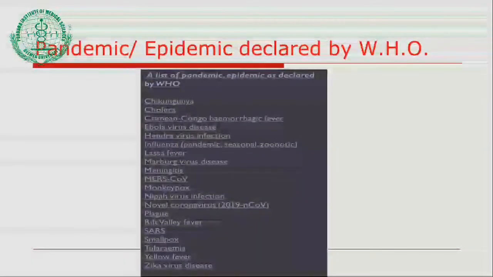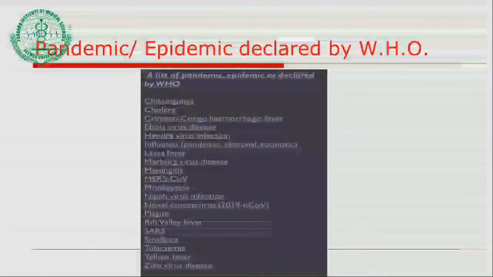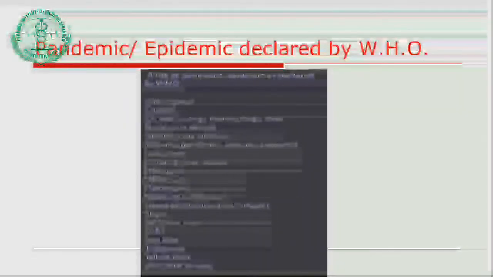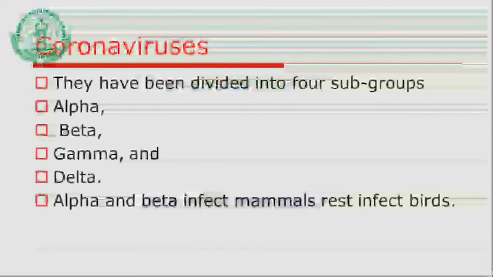We should also have an idea about the pandemics or epidemics that have been declared by WHO previously. These are a few examples you can see in this slide: the chikungunya epidemic, cholera, hantavirus, monkeypox, Nipah virus infection, smallpox, tularemia, yellow fever, Zika virus disease. These are a few examples of epidemics or pandemics declared by the World Health Organization.